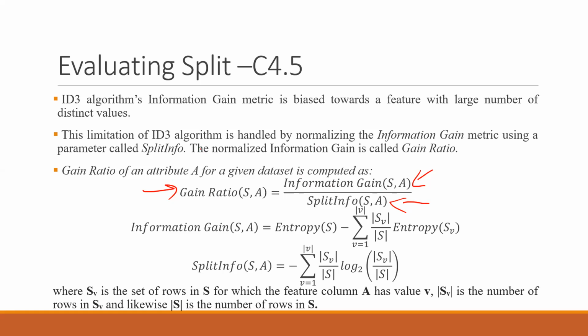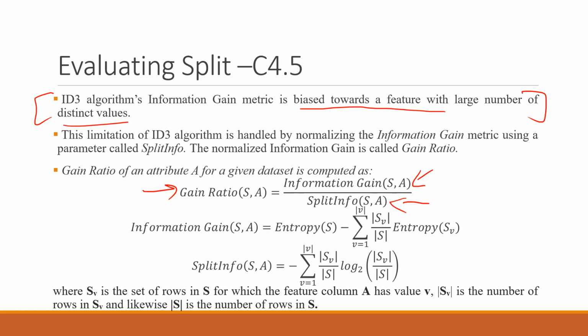So let's see the ID3 algorithm's information gain metric. It is biased towards a feature with a large number of distinct values. Obviously that was a problem. We saw that whenever there is an attribute having a large number of use cases, if a particular class has more examples in the whole data set, that kind of overshadowed or biased the model in case of ID3.